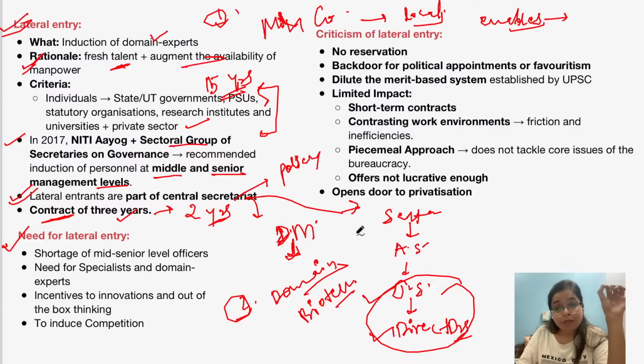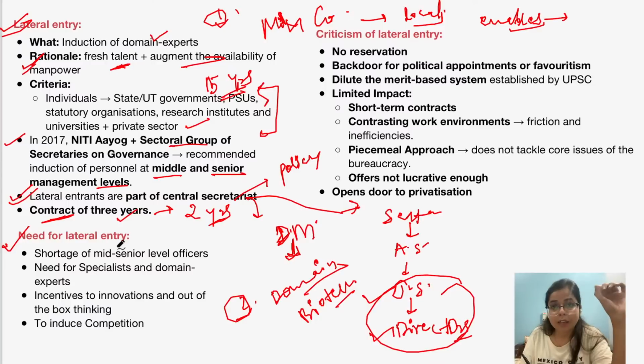And we need to rope in, we need to bring in these experts from private institutions, say private companies, research institutions or universities, who may sit in the central secretariat and frame policies. They will frame these policies with the expertise and domain experience which they have gained. Okay, now this sums up the two criteria: the first is to enable governance, and the second is to bring in sector specific expertise. So largely for these two purposes